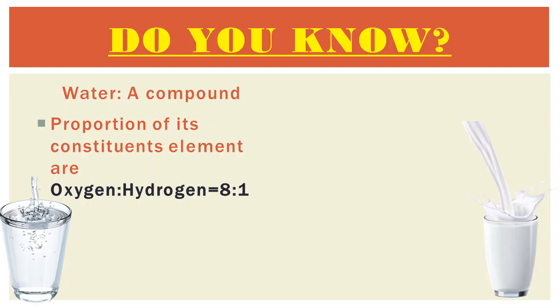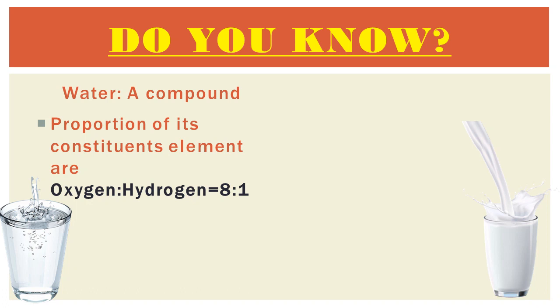Now student, do you know water is a compound? Let's see how water is a compound. Pure water is a compound formed by a chemical combination of the elements hydrogen and oxygen.